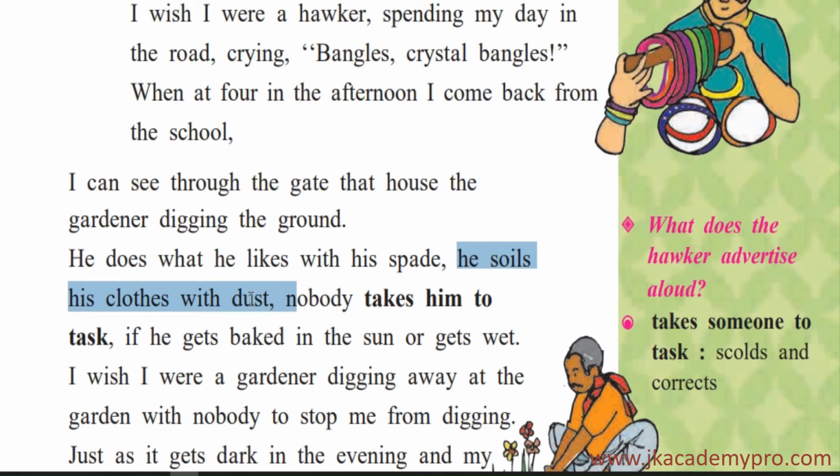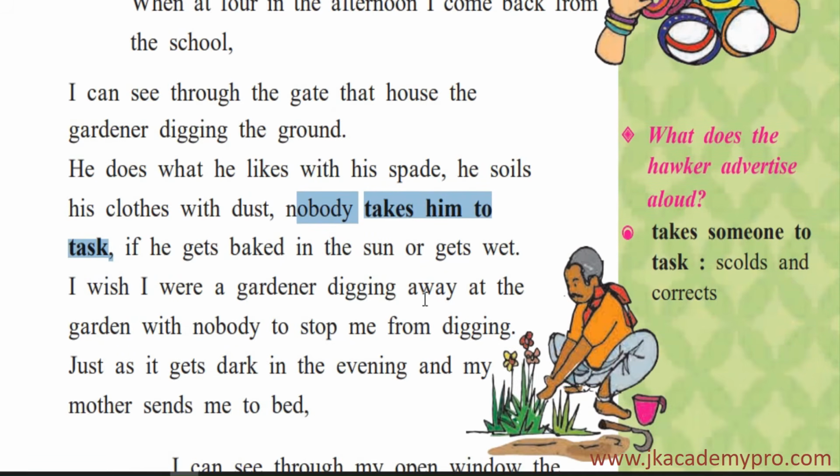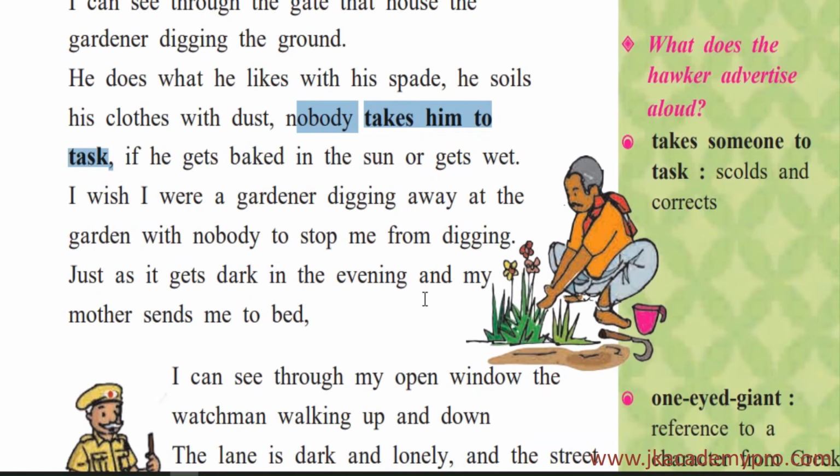Isn't it the gardener's job to work with the soil? So naturally his clothes will get dirty. So he soils his clothes with dust. Nobody takes him to task. So here the poet or the little boy is feeling that nobody is taking him to task. Taking him to task means nobody is scolding him or correcting him and telling him not to do that. So he's saying nobody is telling him anything. He is soiling his clothes, he's dirtying his clothes with dust, and yet there is no one to scold him. He's doing what he likes.